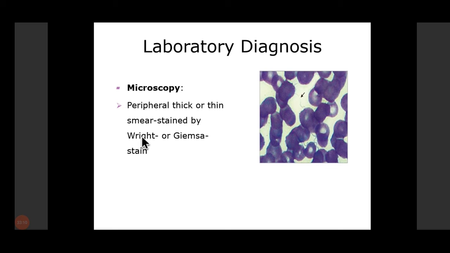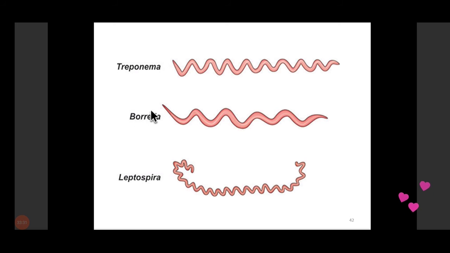We take the blood sample, which has to be collected during the febrile period. We can go for microscopy: we make thick and thin smears and stain them with Giemsa, and we look for these spiral organisms, these bacteria. So this is a slide showing the spirochetes.